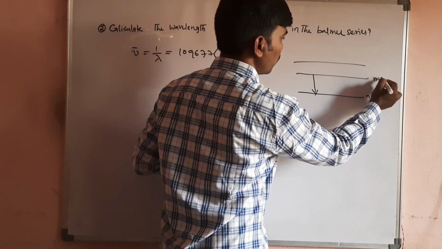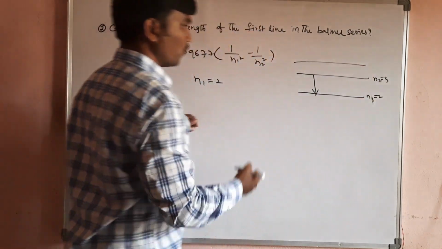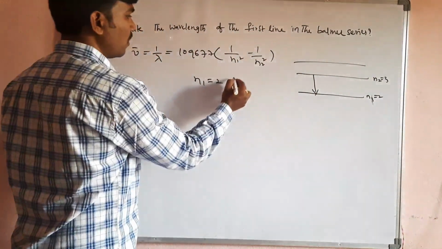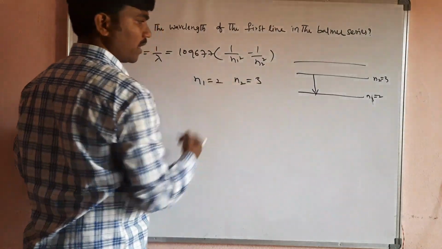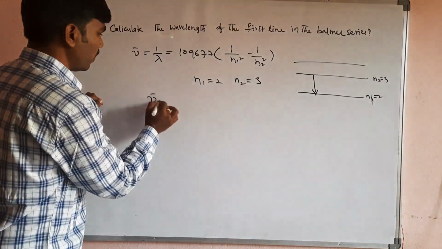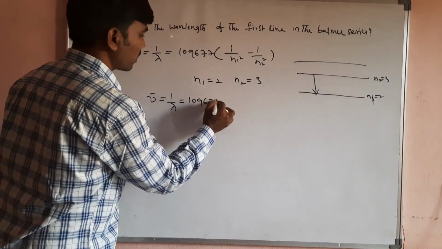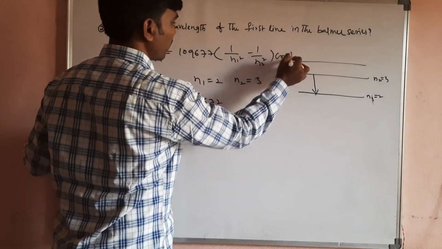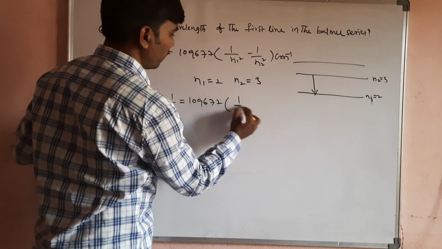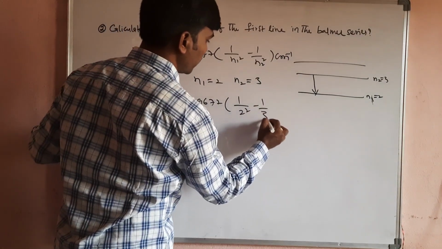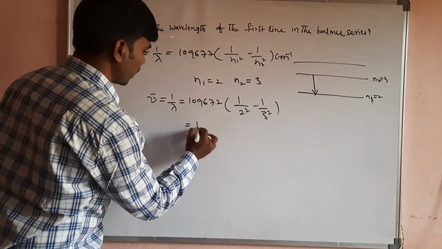Here n2 is equal to 3 and n1 is equal to 2. First line is this only. So for the first line, n2 is equal to 3 will come. So simply here nu bar is equal to 1 by lambda, which is equal to 109677 centimeter to the power of minus 1 into 1 by 2 square minus 1 by 3 square.